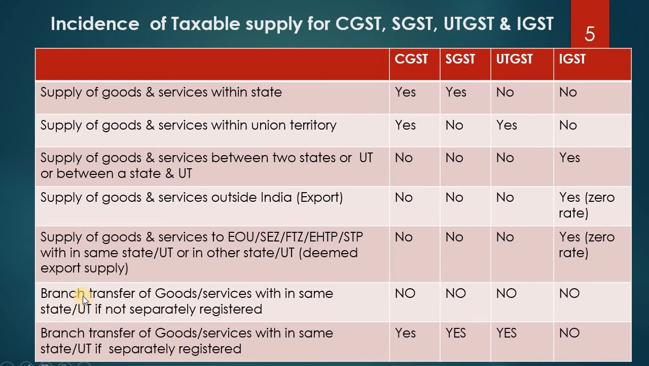Then if there is a branch transfer of goods or services within the same state or union territory, and the branches are not separately registered, it is not considered a supply, so there is no GST at all. But if the branches are separately registered, they have to pay GST. It becomes a supply. If it is within the state, then CGST and SGST. If it is within the union territory, then CGST and UTGST.